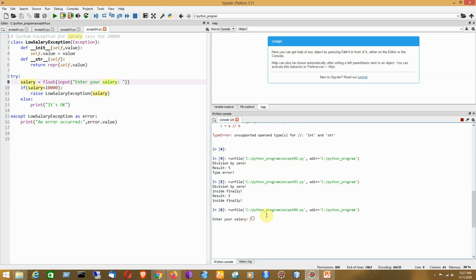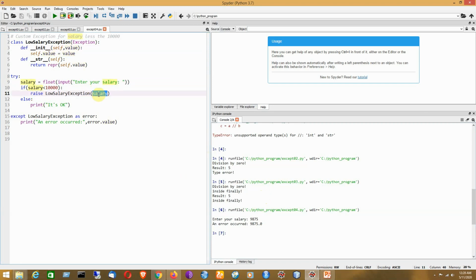Now the program is asking for the value for the salary. Say for example, I write a value that is less than 10,000. It generates the custom exception. That means for this kind of value, it will raise this exception, and the constructor will be initialized with the value of salary taken as input.